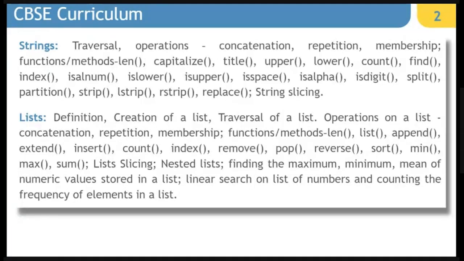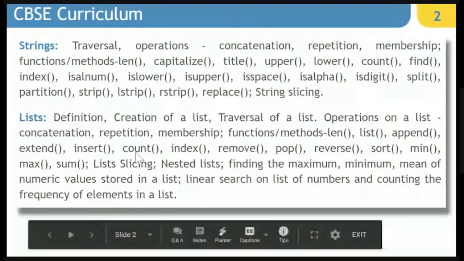Then we have lists. Under the list, we have definition, creation of a list, traversal of a list, operations on a list such as concatenation, repetition, membership, functions, methods such as len, list, append, extend, insert, count, index, remove, pop, reverse, sort, min, max, sum.